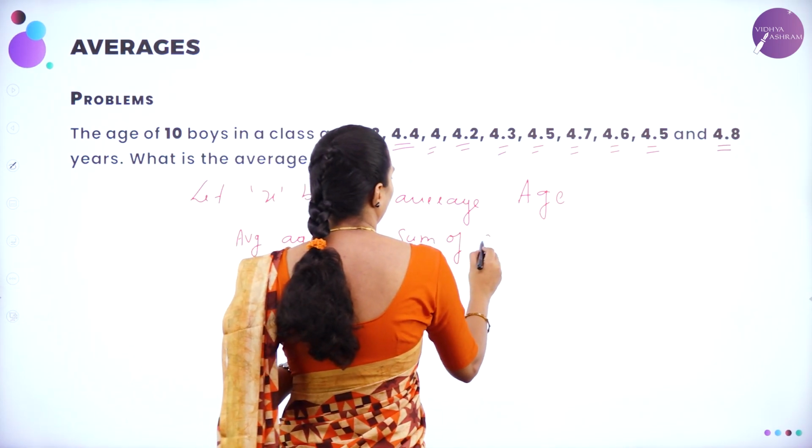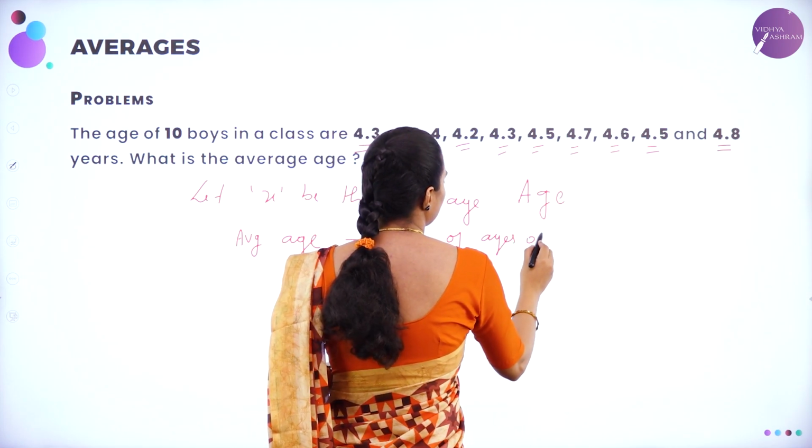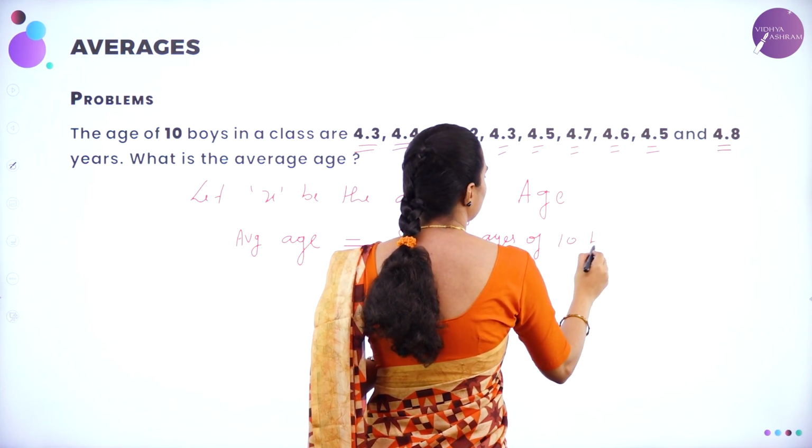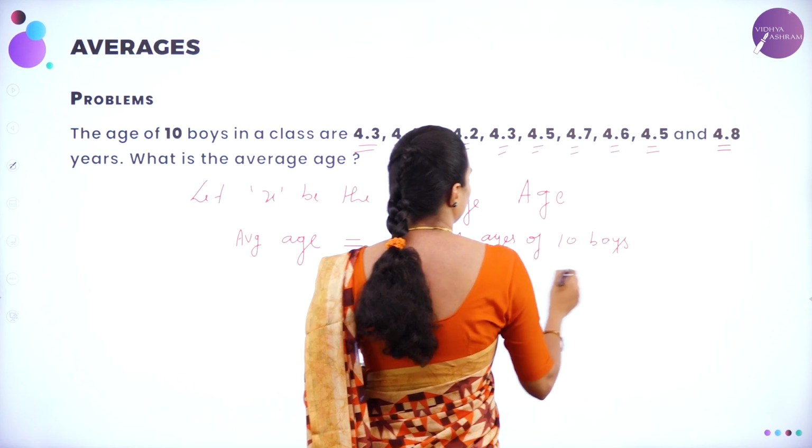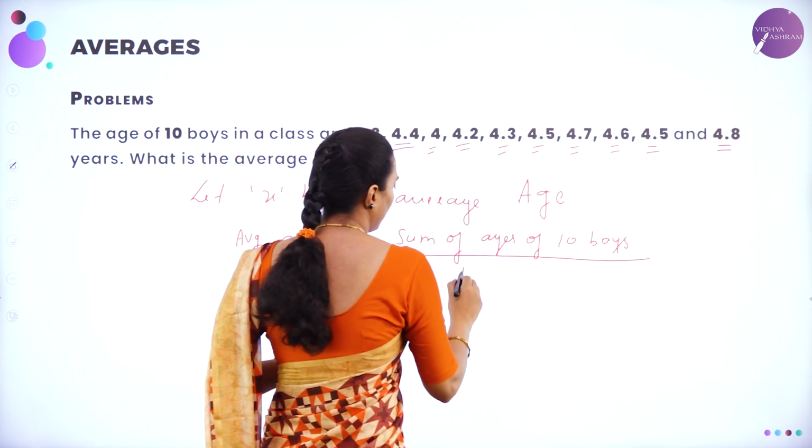of ages of 10 boys divided by the number of boys.